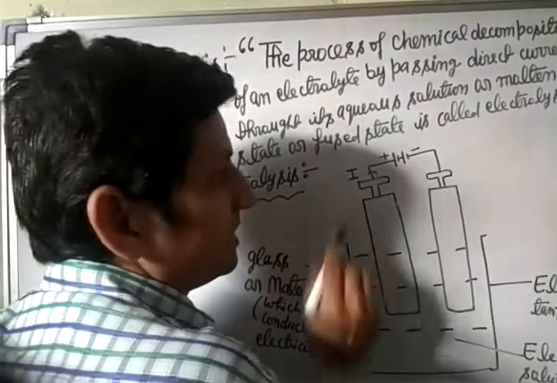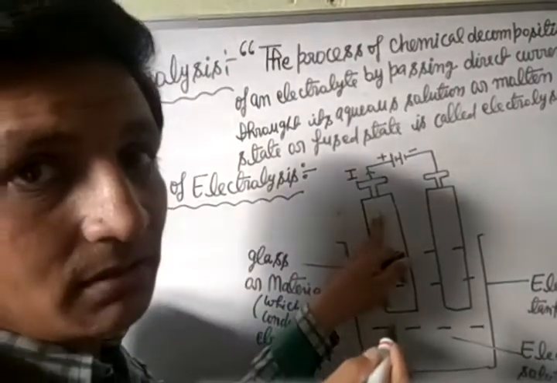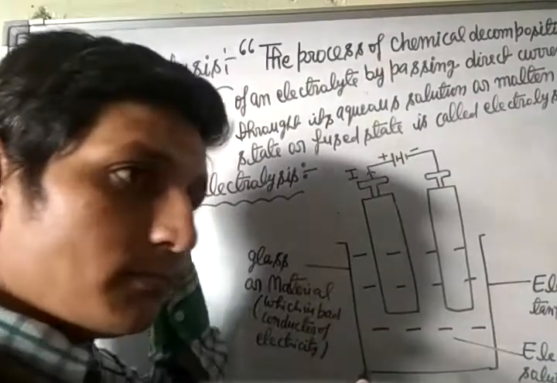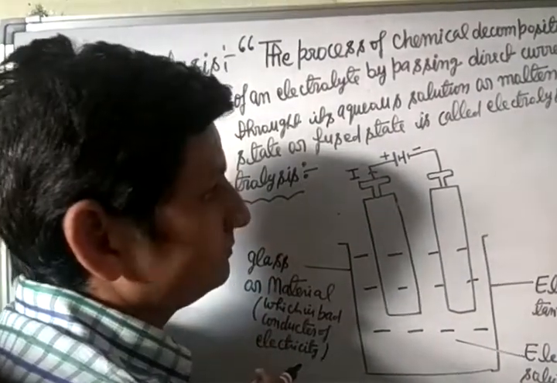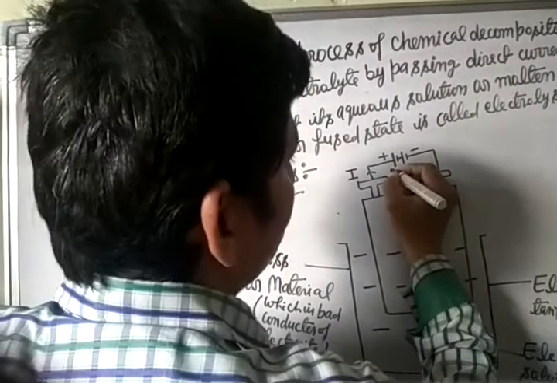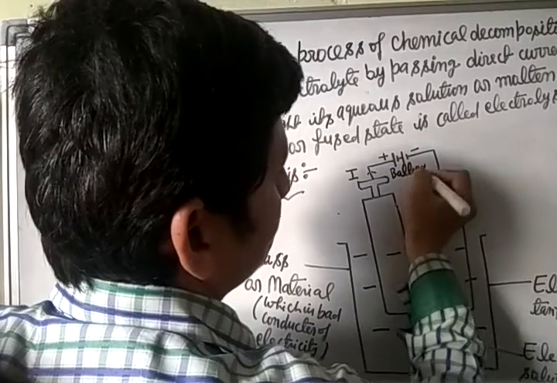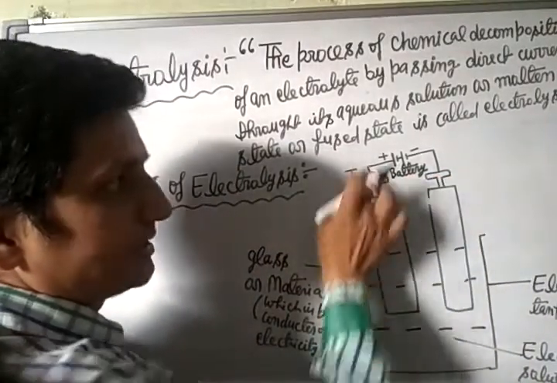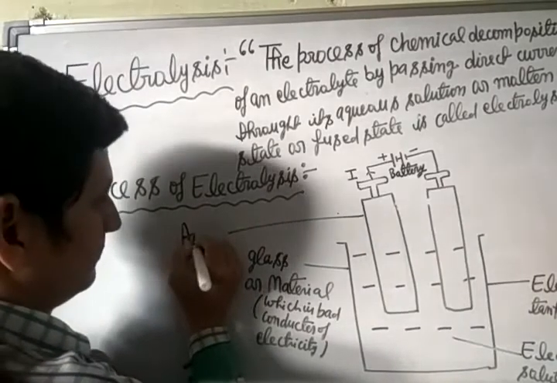The electrode connected to the positive terminal of the battery is called anode. This is called battery, and these are called electrodes.